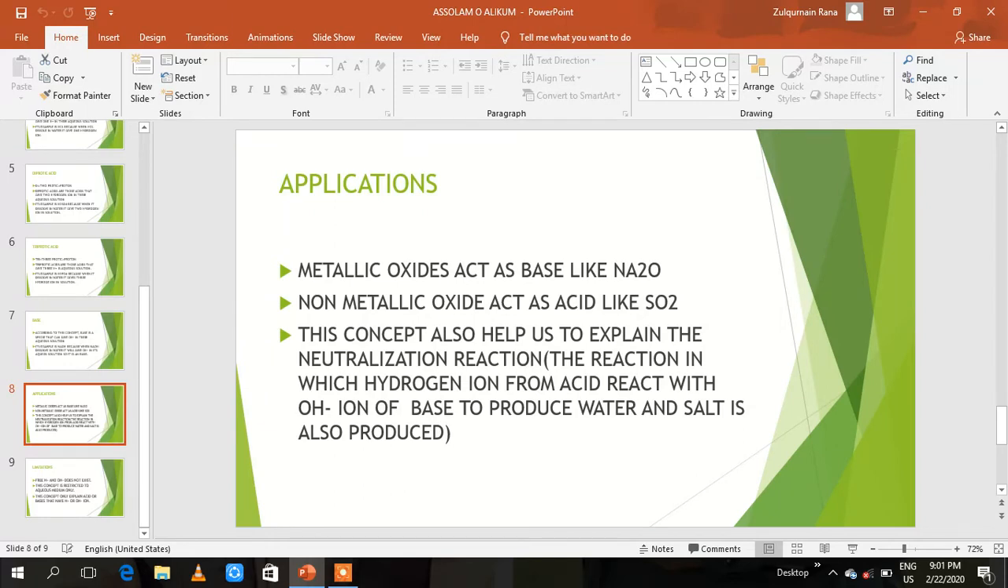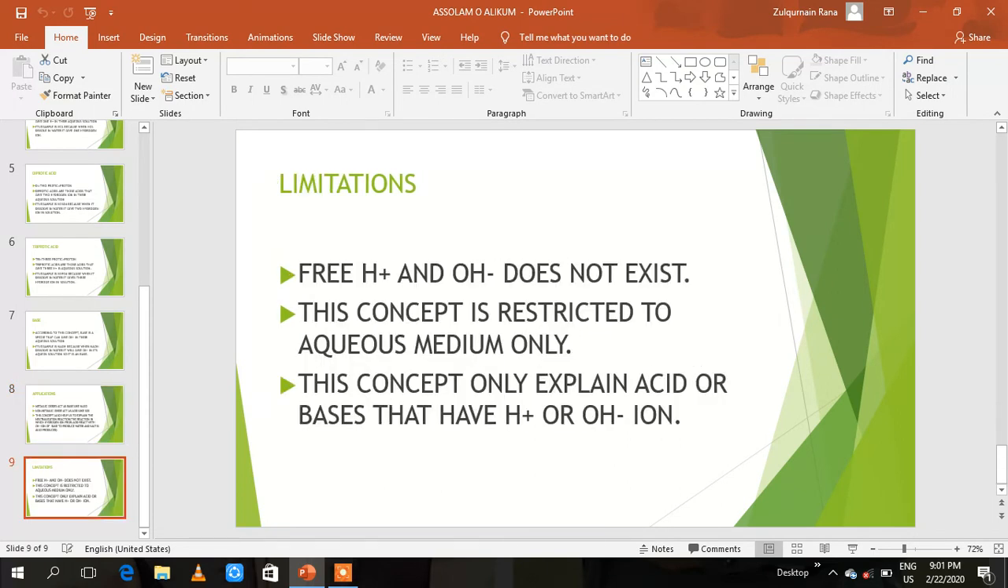This concept also helps us to explain the neutralization reaction. So the question arises, what is neutralization reaction? The reaction in which hydrogen ion from acid reacts with hydroxide ion from base to produce water and salt is called neutralization reaction.